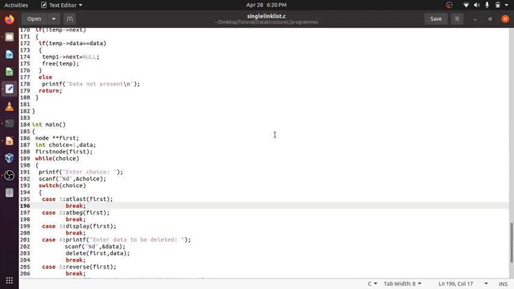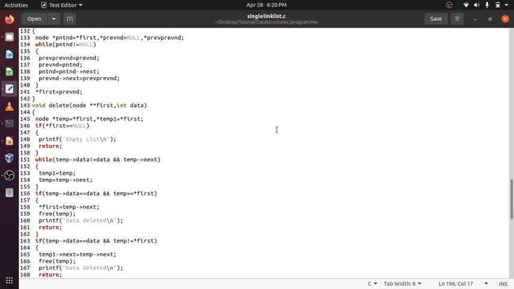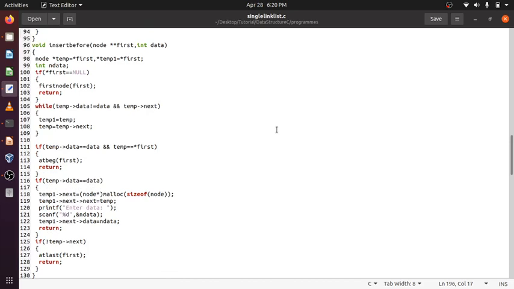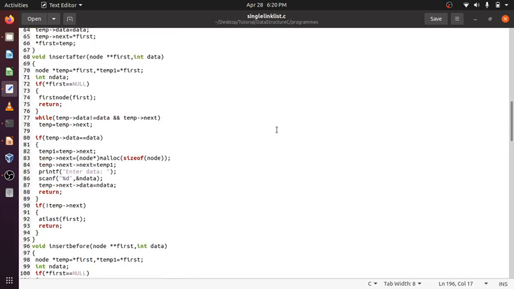Let's go to the insert after function first. This is insert after. If it is null, again I am taking the data which needs to be found. If it is null, empty, create the first node, till we are finding the data or next equal to null. It will go on traversing till the last element.